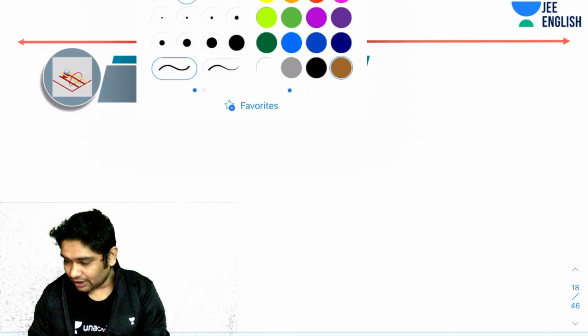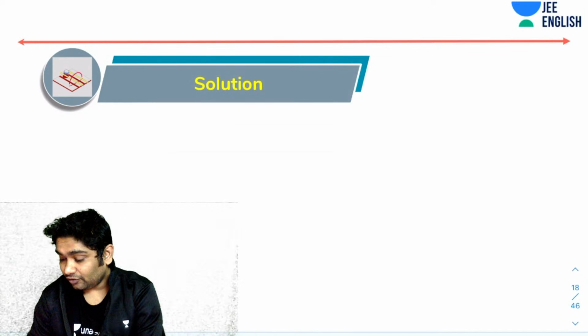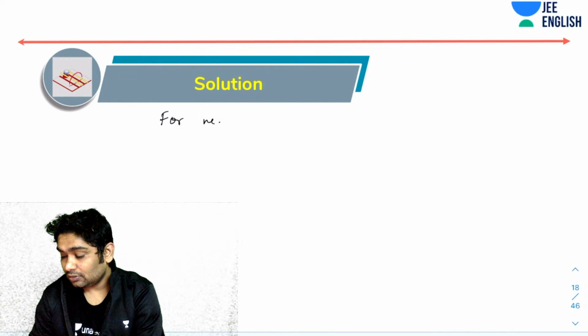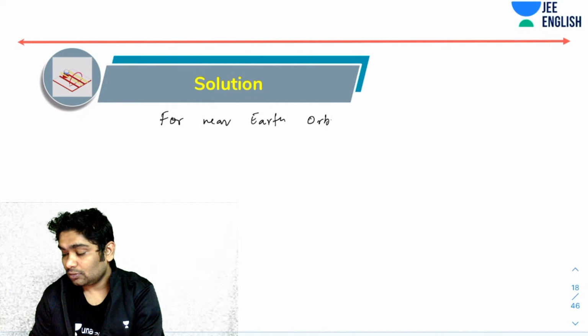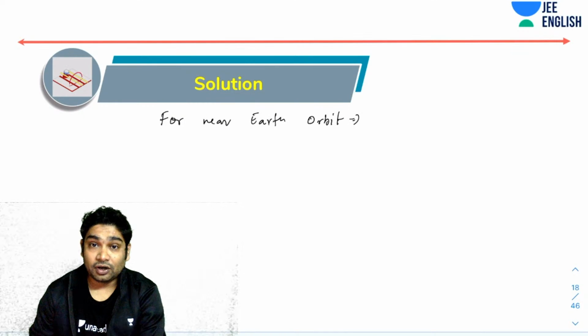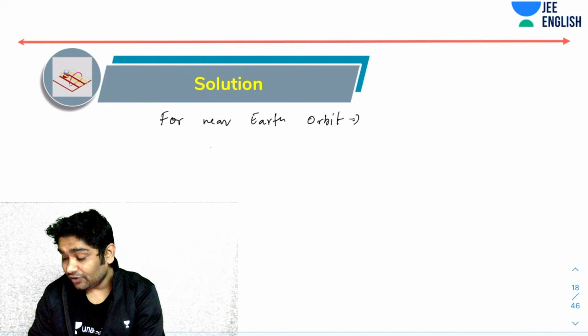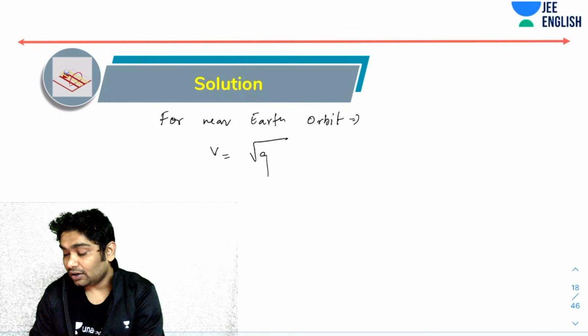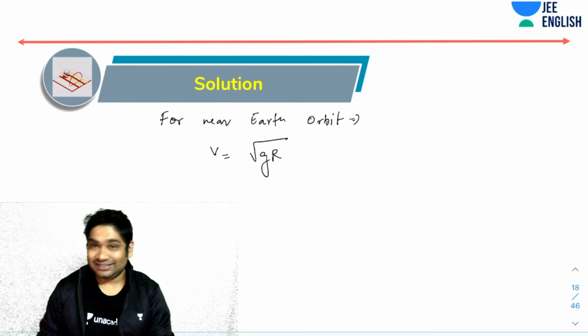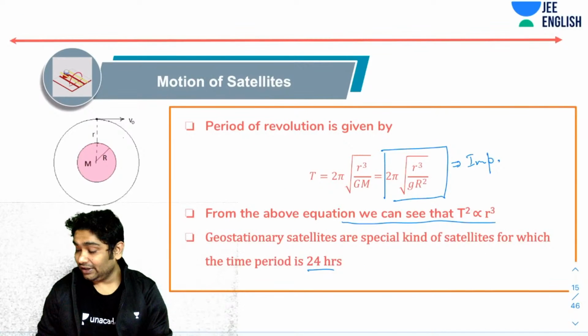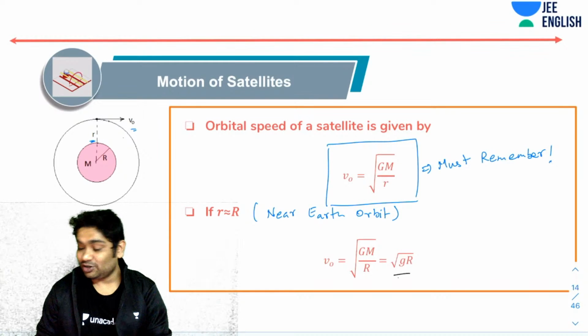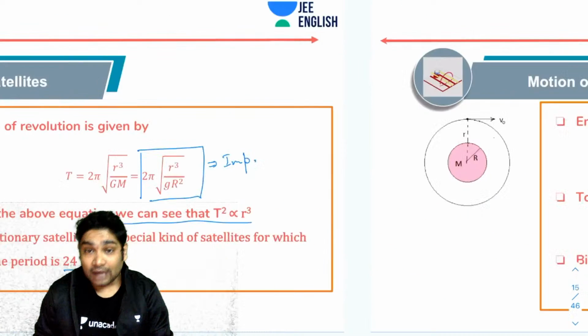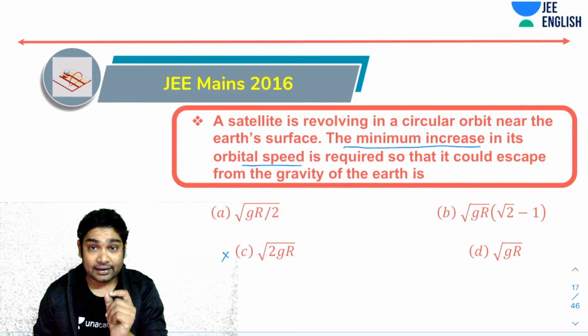For a near Earth orbit, we already discussed the orbital velocity would be root gR, correct? I hope you remember. Now you've been asked to find the increment in the speed.